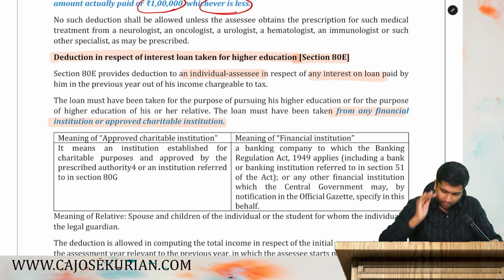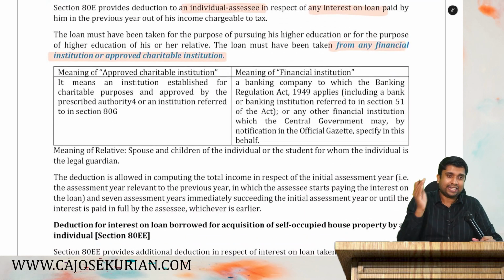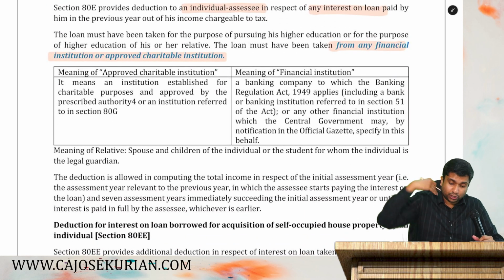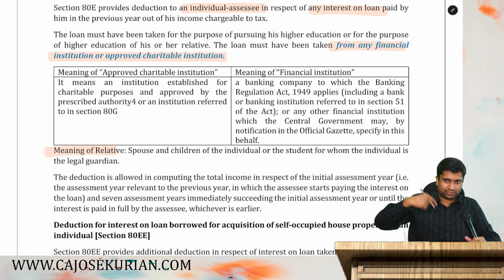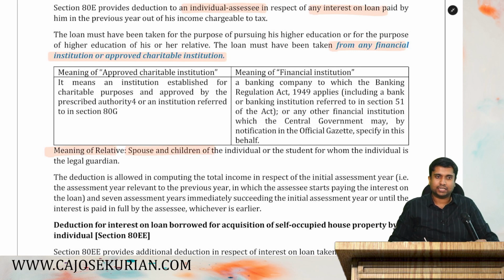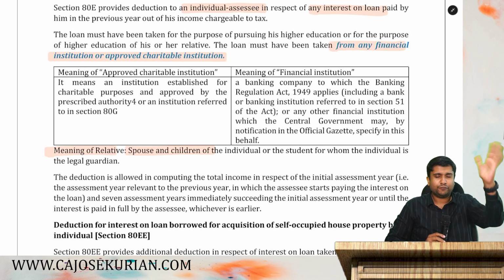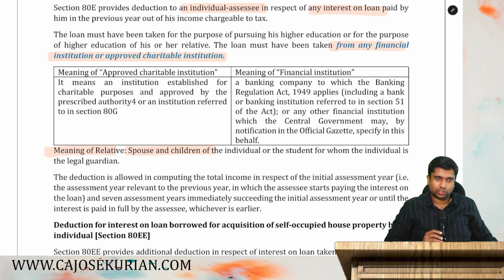Now, next is you can take this loan either for yourself or for your relative. You can take this loan either for yourself or for your relatives. Who are the relatives? Spouse and children. That's it. For spouse and children also you can take this loan. Say for example, a parent taking an education loan for the studies of his child or children. Definitely the parent can claim an 80E deduction.